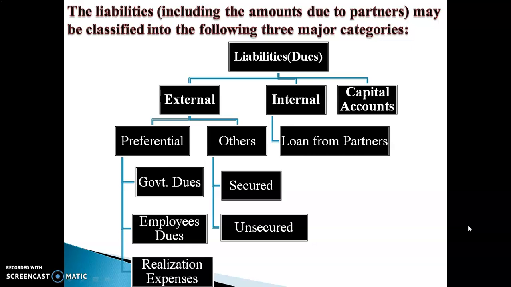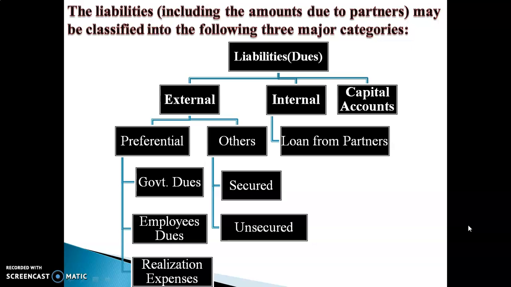External liabilities, next part is the other liabilities, and other liabilities are classified into two parts, secured liabilities and unsecured liabilities. That is also known as the secured creditors. Secured creditors means full amount of security is given at the time of taking loan from banks, from financial institutions.